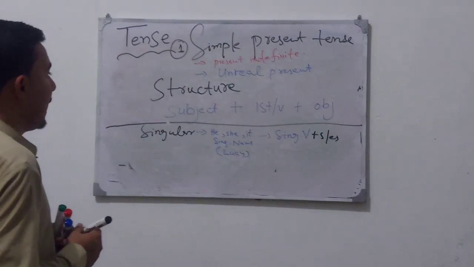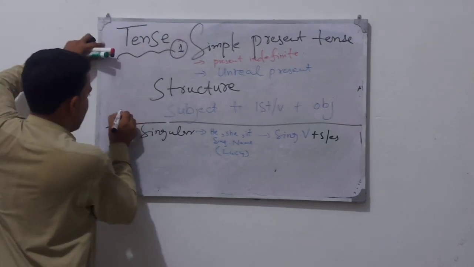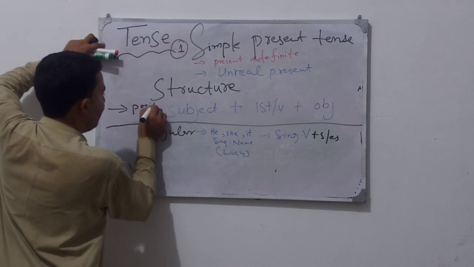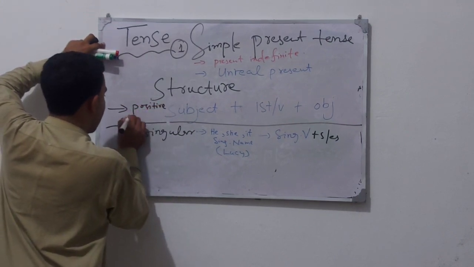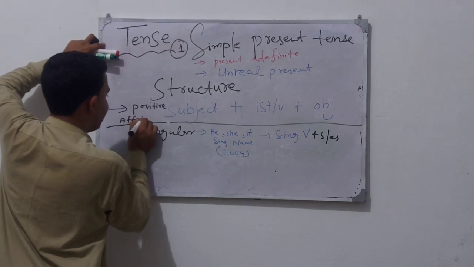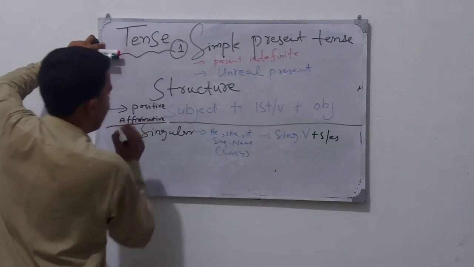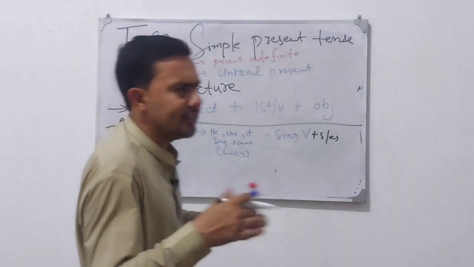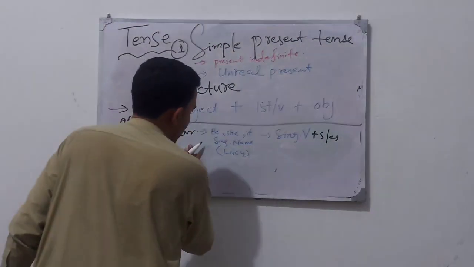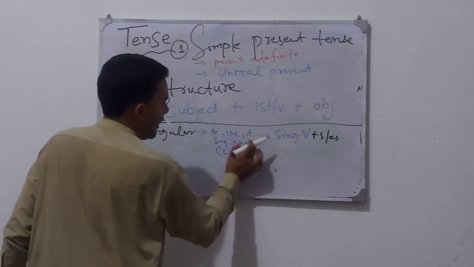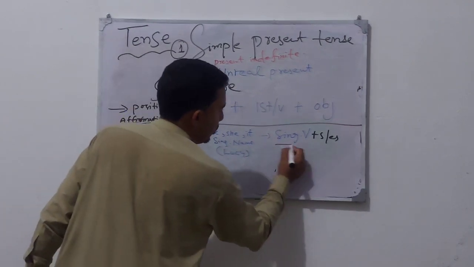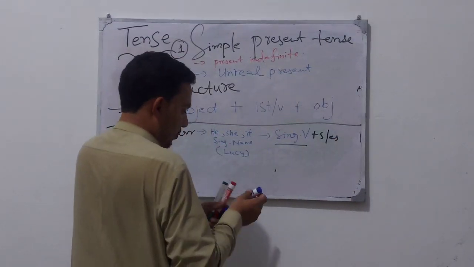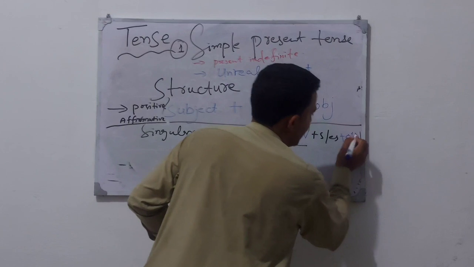Remember, this is the structure of a positive or affirmative sentence, or we can say simple sentences. Singular subjects like he, she, it, or a singular name will take the singular verb plus s or es, and then it will take the object.